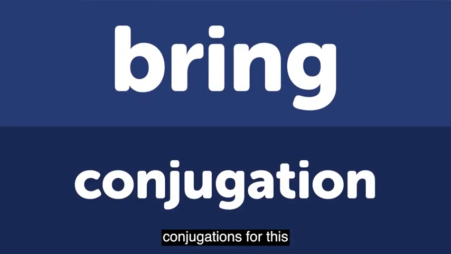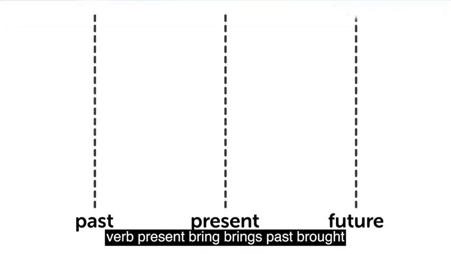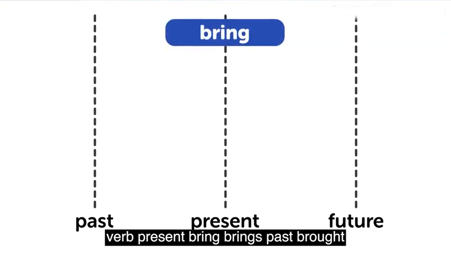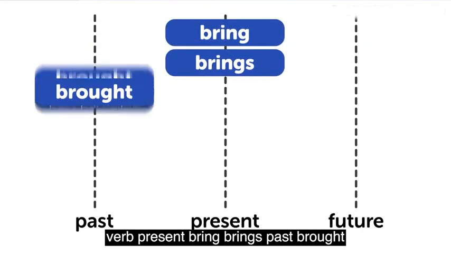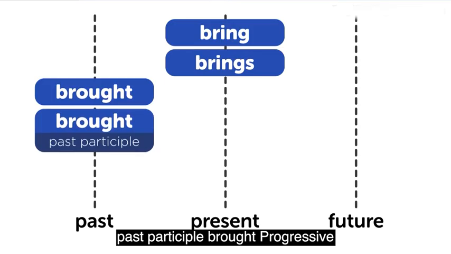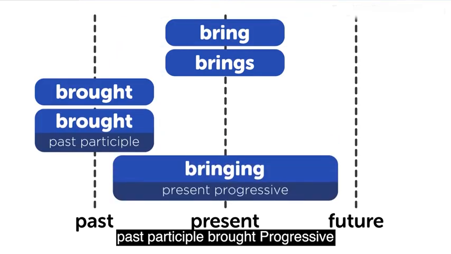Now let's take a look at the conjugations for this verb. Present, bring, brings. Past, brought. Past participle, brought. Progressive, bringing.